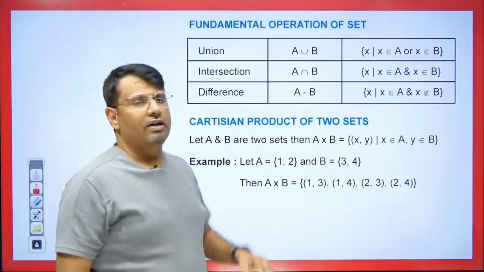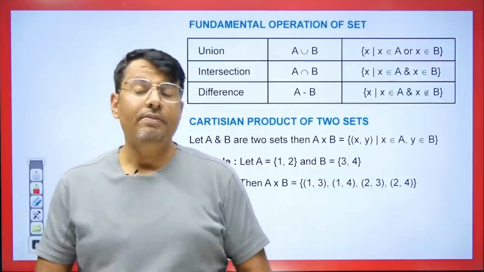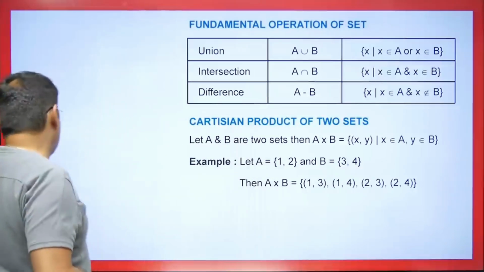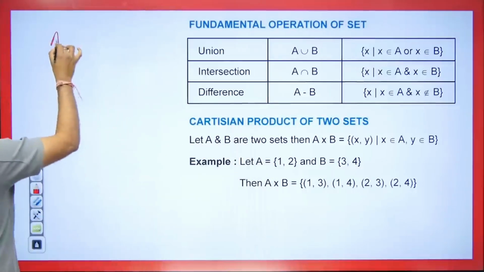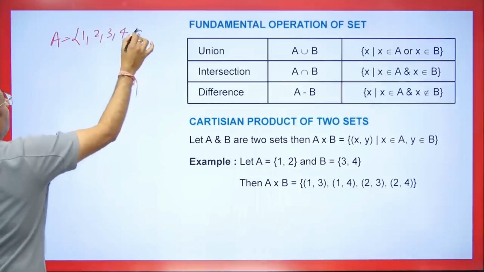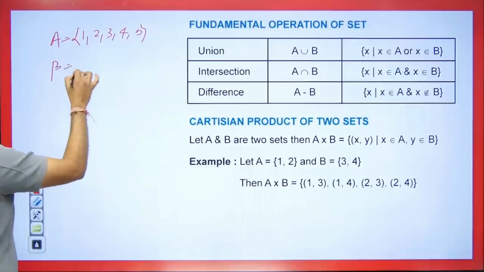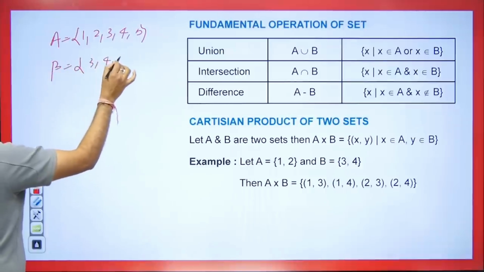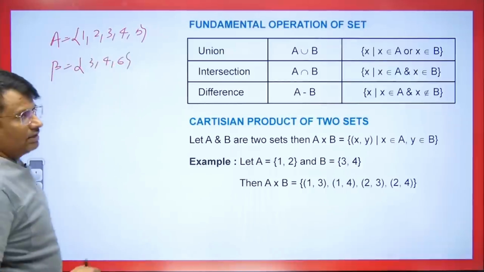Now how does this happen? I will explain it to you. We will discuss about it. But I will give you a quick idea about it because questions come in the exam. Suppose we have a set A given as 1, 2, 3, 4, 5 and set B is given as 3, 4 and 6. Let's say we have sets A and B.